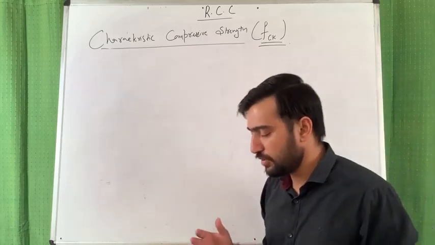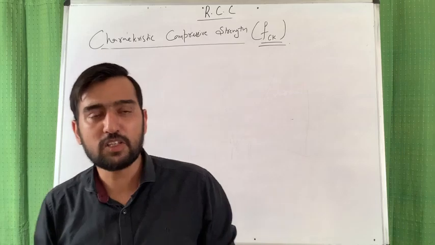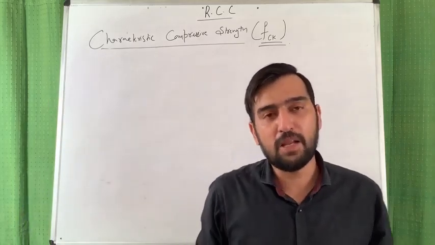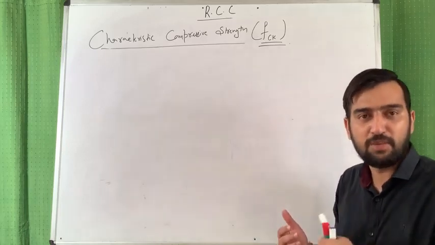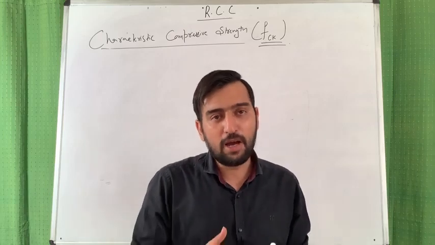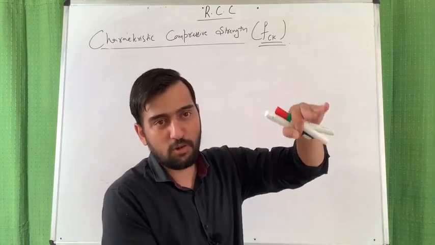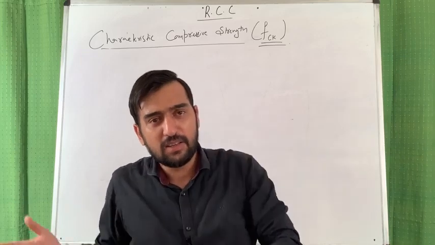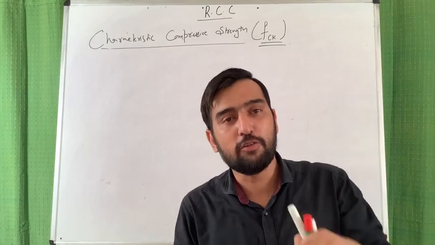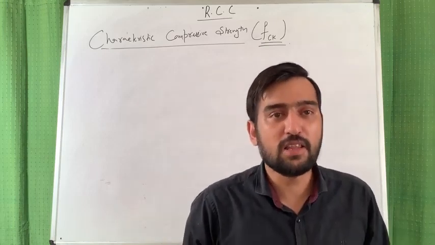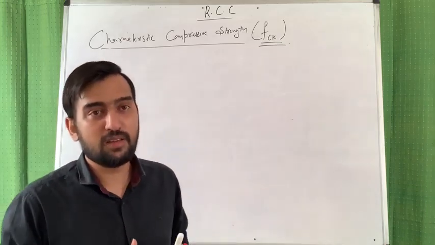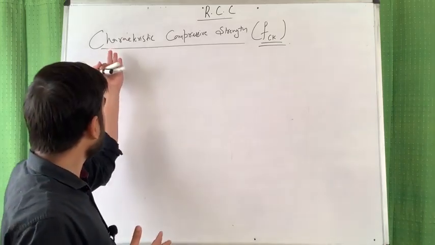You will not find this word in case of steel, because a steel section is highly homogeneous. If you are performing a test on a single sample or multiple samples, then I am damn sure that you will get similar results each and every time. But that is not the case with concrete. If you are doing a test on the first sample, then second, then third, all the different samples can give you different values of compressive strength. So whenever such uncertainties happen, we have to fix these uncertainties by choosing the characteristic.